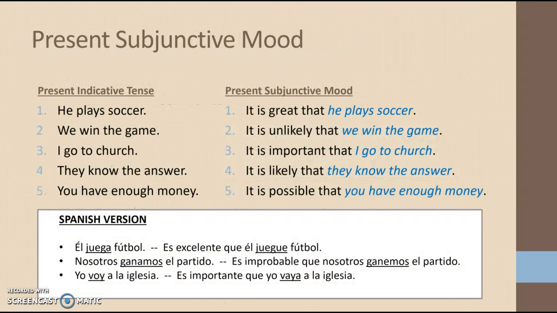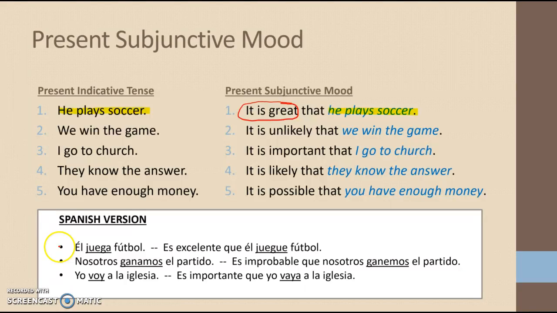Here we have some sentences in English. He plays soccer. He plays soccer. The one on the left is an indicative, or good old Spanish 1 sentence. The one on the right is a subjunctive sentence. And the only reason it's a subjunctive sentence is because I added in an opinion: it is great.